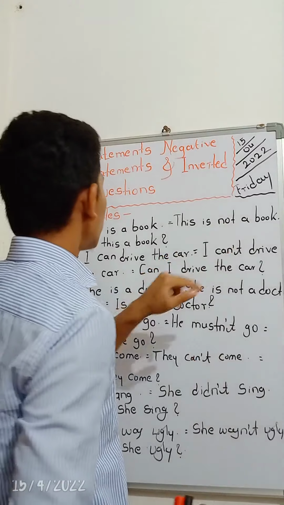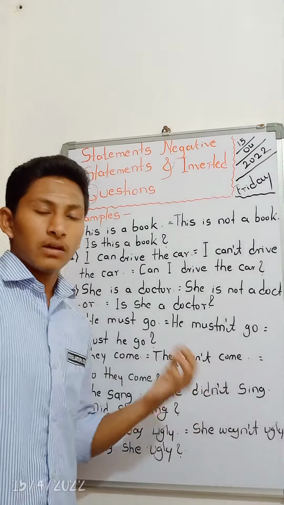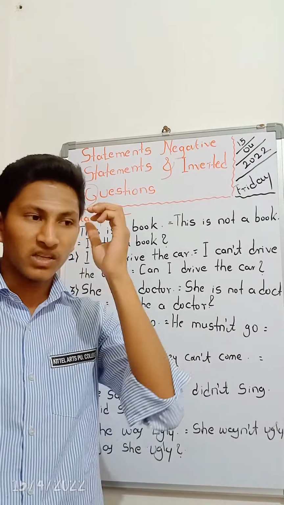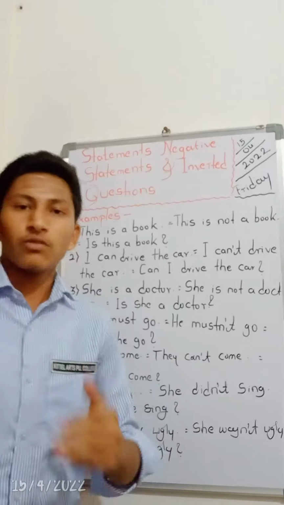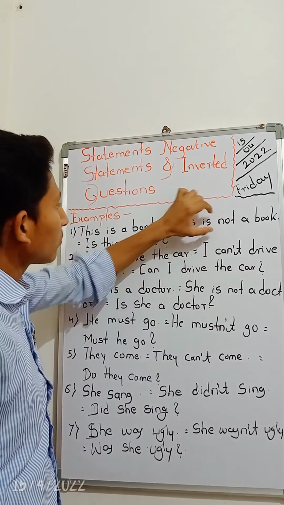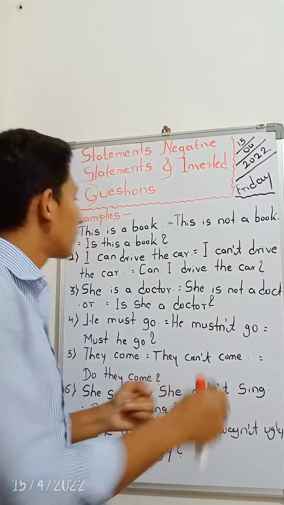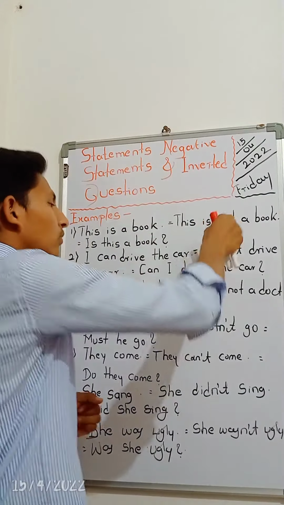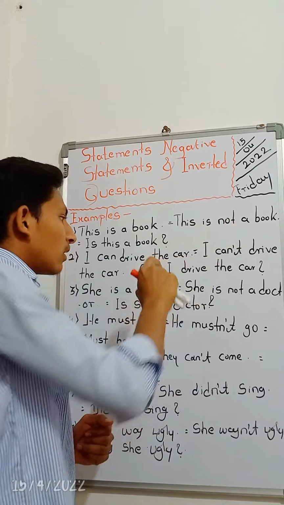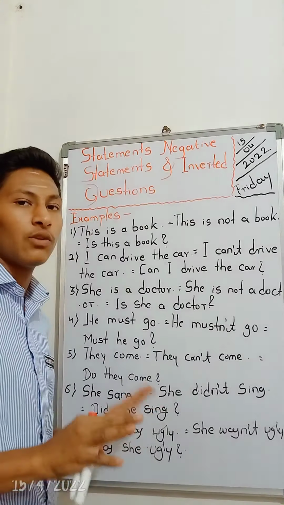When you see not or never, you should think that these belong to the category of don'ts, not do's, because these are negative statements. When you see not or negative words in a statement, it belongs to the negative statements.